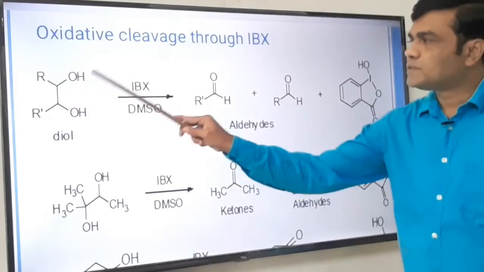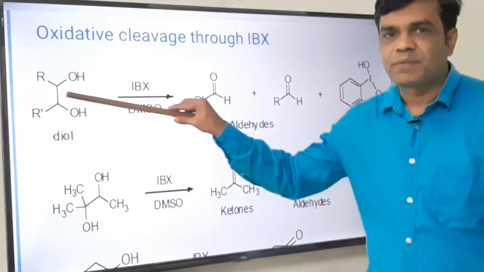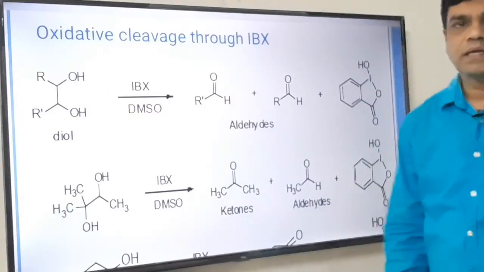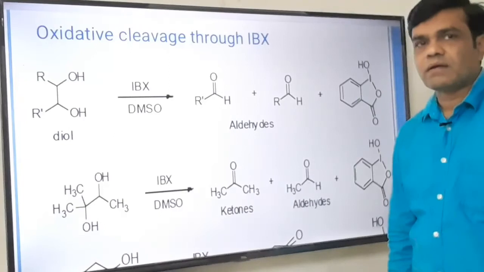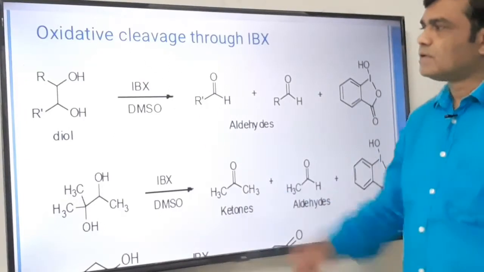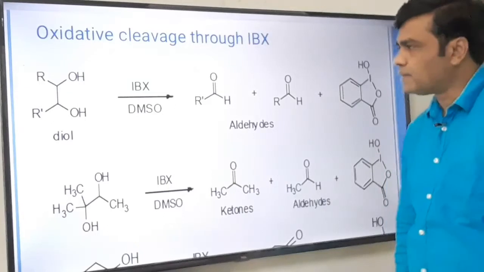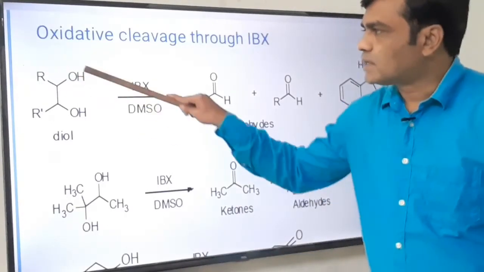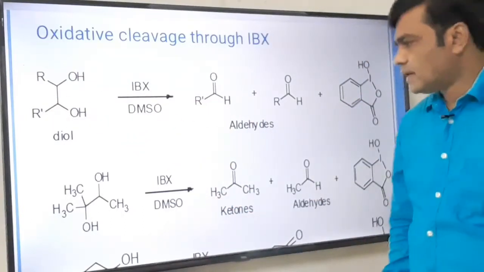The OH groups are oxidized to aldehyde or ketone, as well as the carbon-carbon bond cleavage takes place. That's why this reaction is called oxidative cleavage, that is, carbon-carbon bond cleavage. This bond is broken, this part is converted to aldehyde, and this other part is also converted to aldehyde.